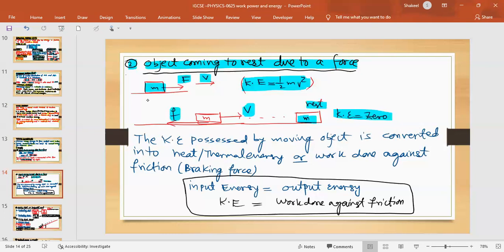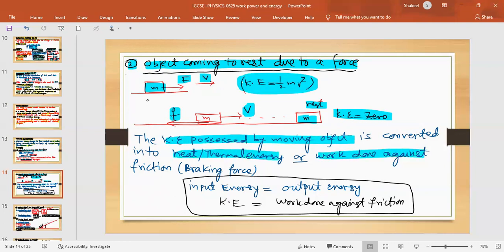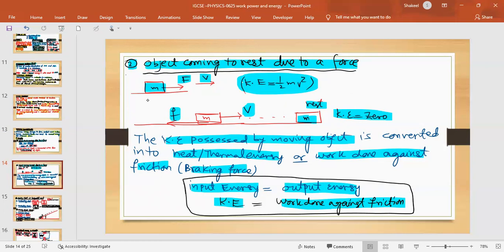But wait, where has this kinetic energy gone? The kinetic energy possessed by the moving object is converted into heat and thermal energy, or work done against friction or braking force. So we say that the input energy was kinetic energy and the output energy once it stops is actually work done against friction, or it is dissipated in the form of heat energy.